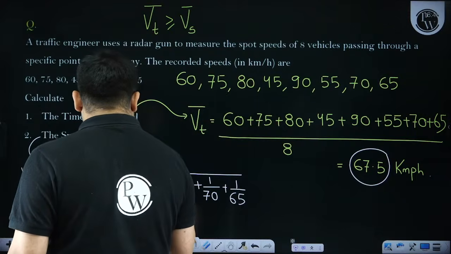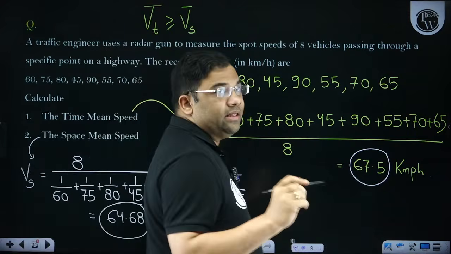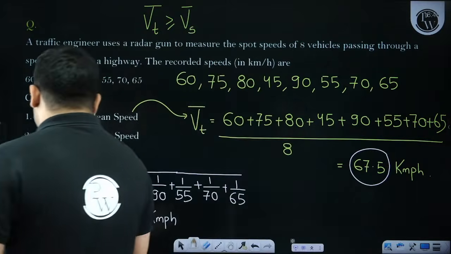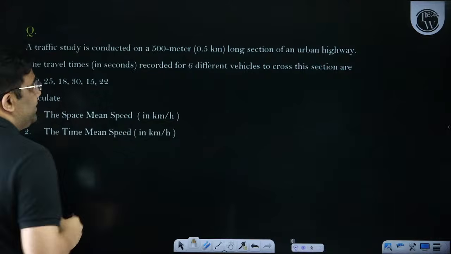64.68. So clearly you can see that the time mean speed is more than the space mean speed. Okay, very good. Now let us solve another question.